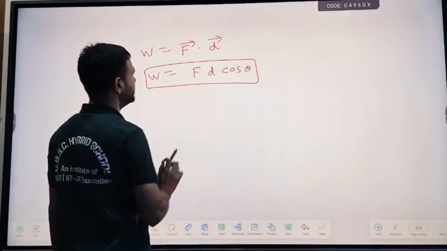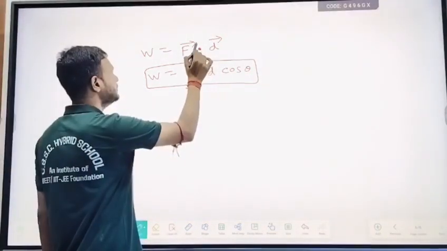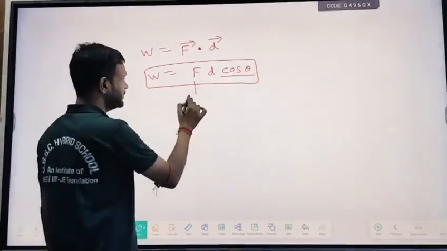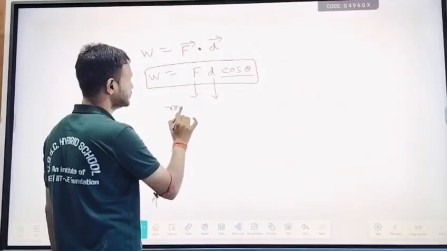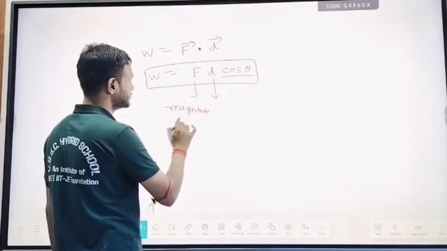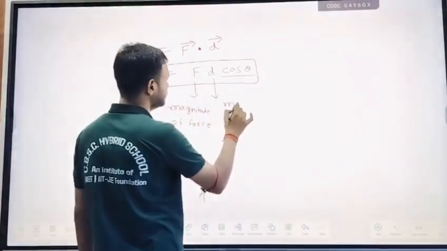So work can be written as F D cos theta. Now this F and D are not vectors. This F is the magnitude of force, and this D is also the magnitude of displacement.